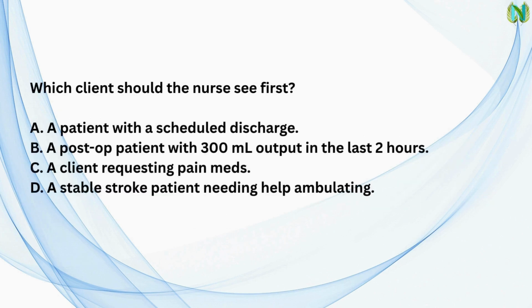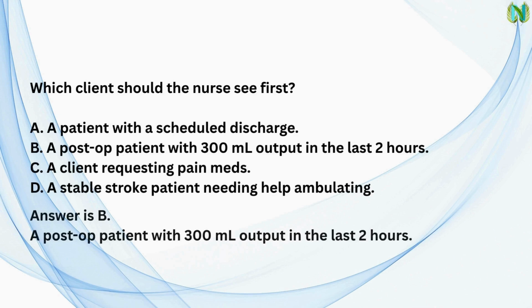Next question. Which client should the nurse see first? A. A patient with a scheduled discharge. B. A post-op patient with 300 milliliters output in the last 2 hours. C. A client requesting pain meds. D. A stable stroke patient needing help ambulating. Answer is B. A post-op patient with 300 milliliters output in the last 2 hours.